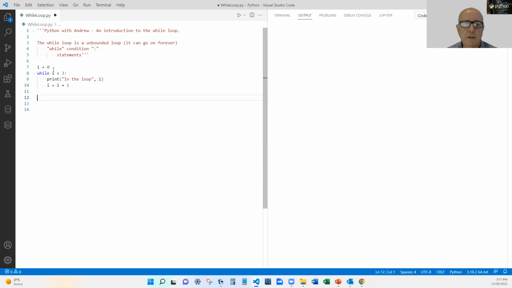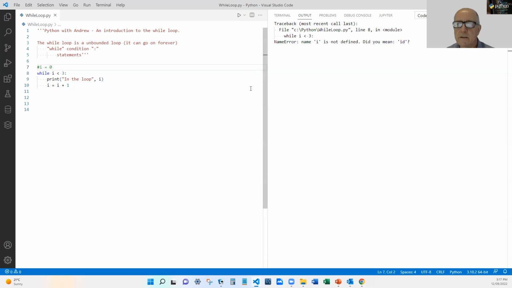And let's look. First of all, we need some sort of initial condition. In this loop, I'm using a counter, 0, 1, 2, 3. So I need to set that to an initial condition. If I don't set this variable, for example there, the reality is I'll get an error because I have not set the variable up front. So I need to set the initial condition. That's the first thing we need to remember.